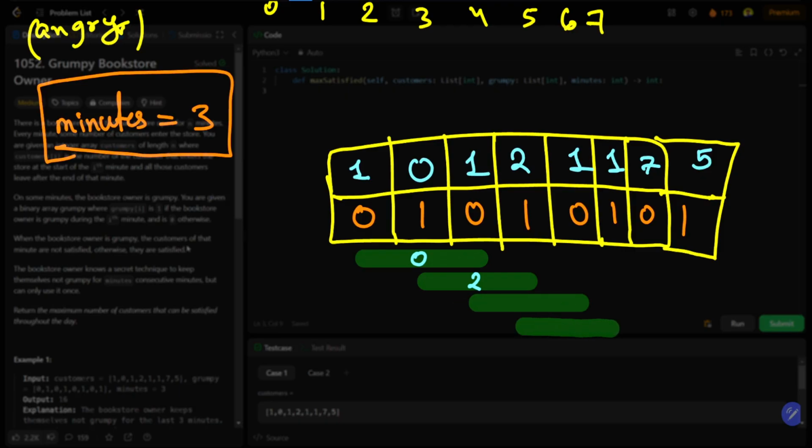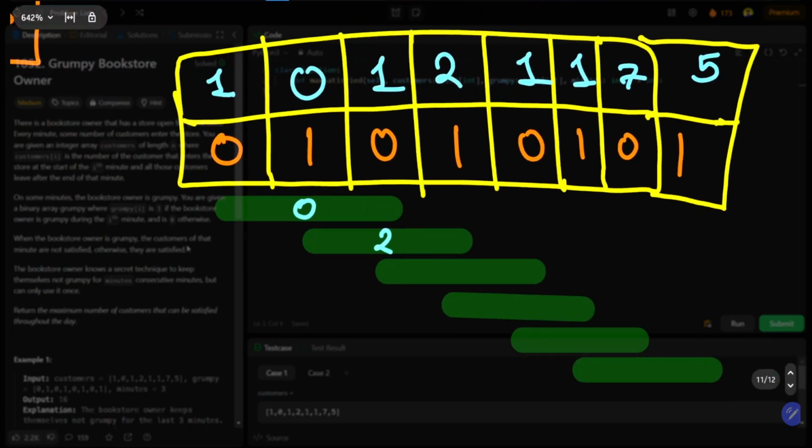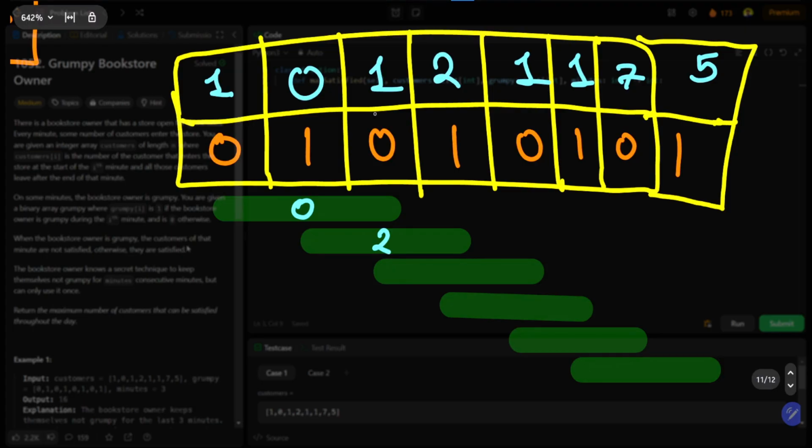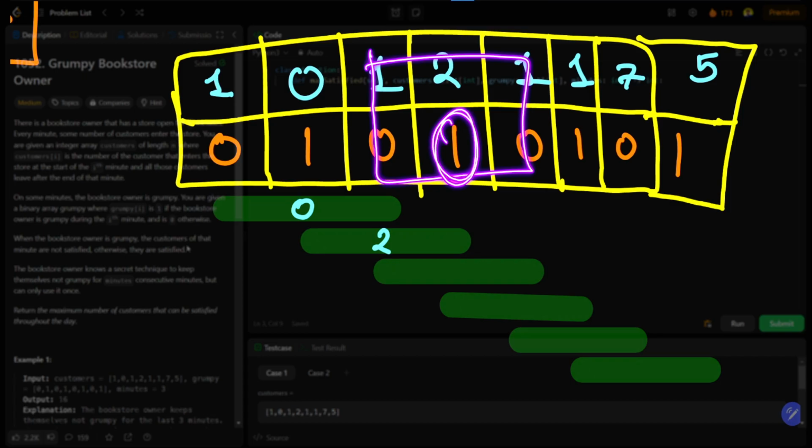Another can be this, my next can be this, and another can be this. For each of them, if I take this particular window, I can make only one non-grumpy, which means I can satisfy only 2 customers from here.